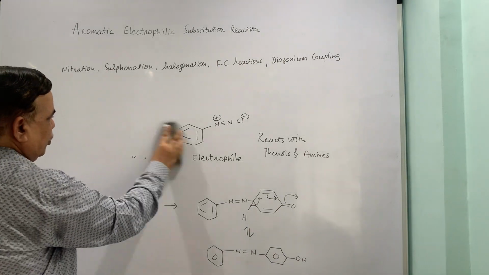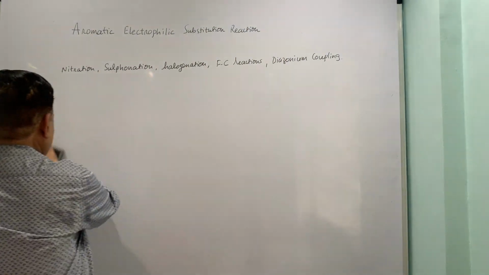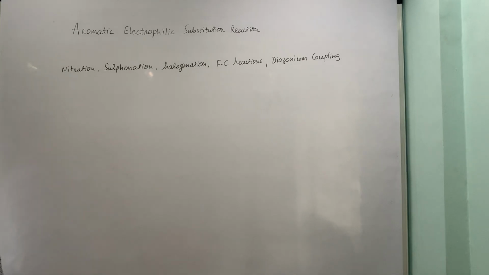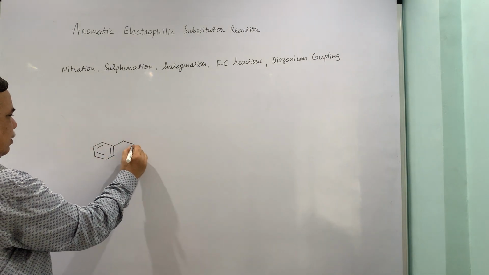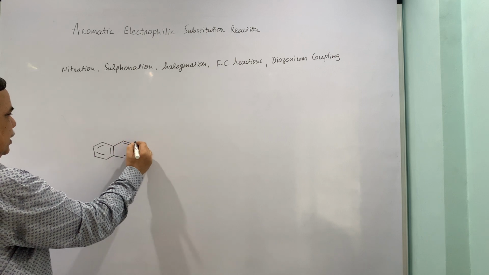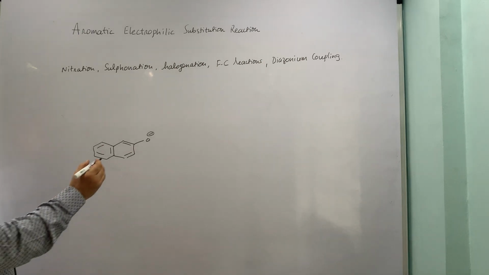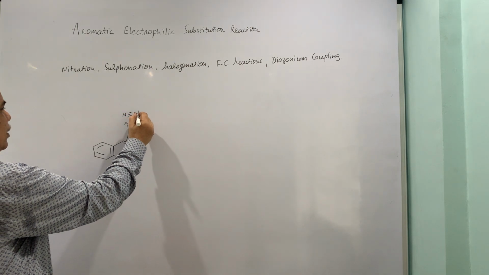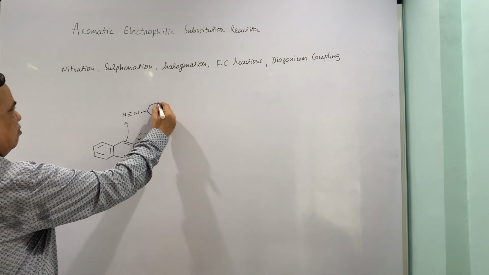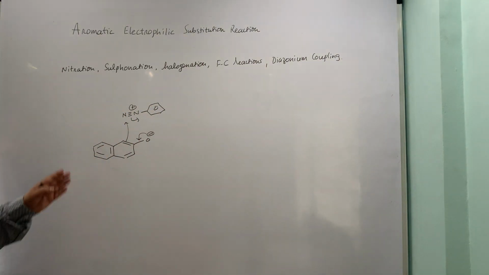So in the diazotization test, a primary amine gives an orange dye because you are treating the diazonium ion with beta-naphthol in NaOH. This beta-naphthol in NaOH forms the phenoxide ion type, and then this interacts with your diazonium ion. So this is how the electrons are moving.